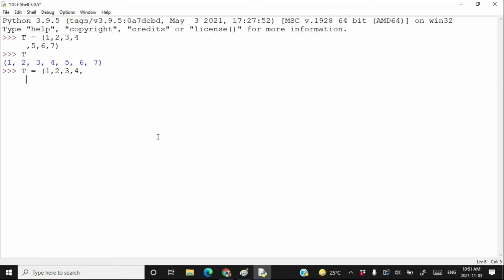After comma press enter, type 5, 6, 7, closing bracket, press enter, and this is your tuple. Don't forget to include a comma either before pressing enter or after pressing enter.